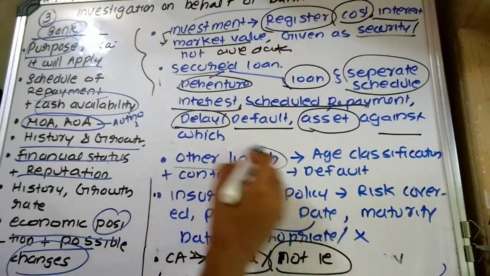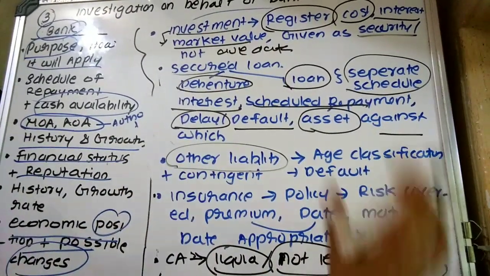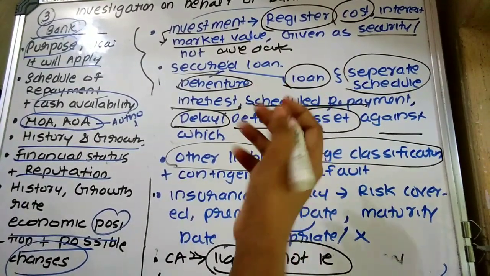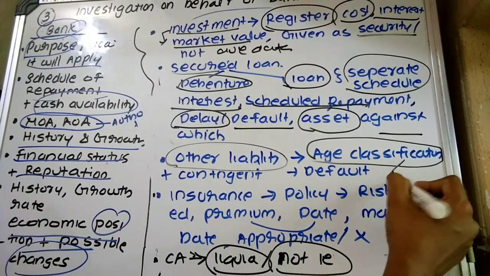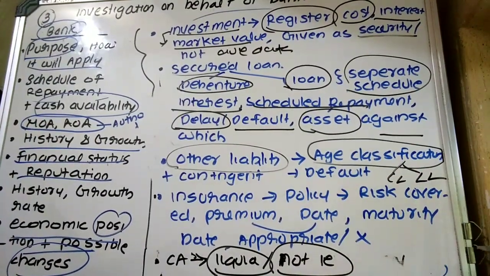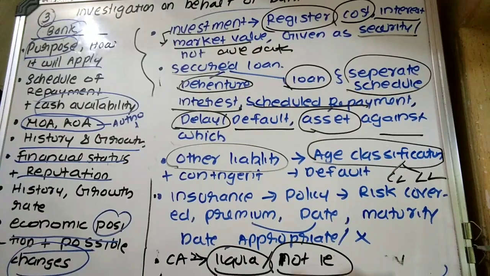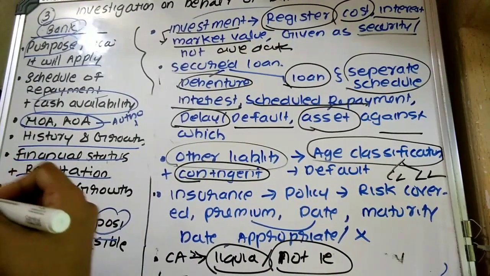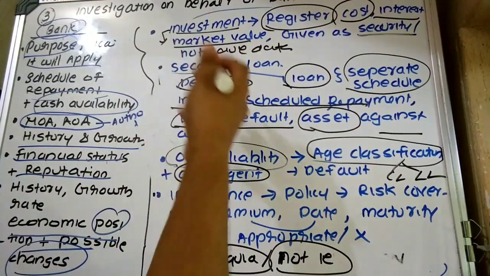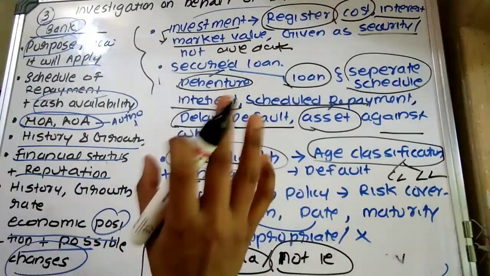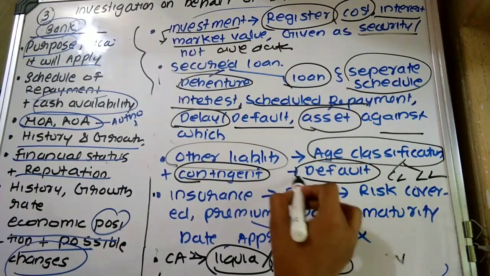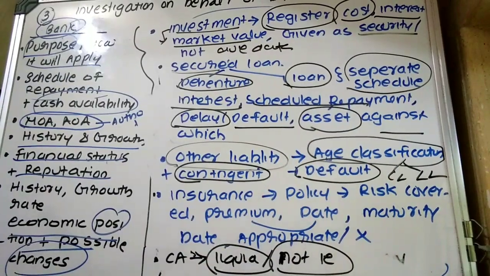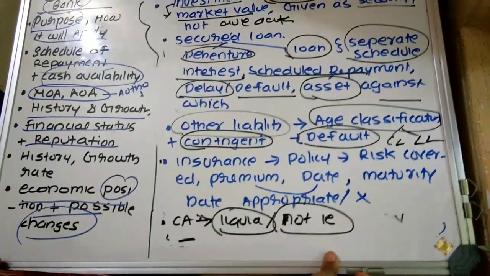Next is what? Other liability. They have to determine other liability. They have to make an age-wise classification. This facilitates them to understand which are current liabilities and which are long-term or non-current liabilities, right? Plus they also have to disclose about what? Contingent liability, and determine whether the concerned company has made any default with respect to repayment of account payable, short-term loan, bank OD, etc. Then what? Insurance.